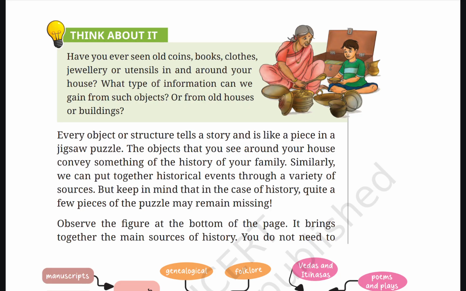Every object or structure tells a story and is like a piece in a jigsaw puzzle. The objects that you see around your house convey something of the history of your family. Similarly, we can put together historical events through a variety of sources, but keep in mind that in the case of history, quite a few pieces of the puzzle may remain missing. Observe the figure at the bottom of the page.